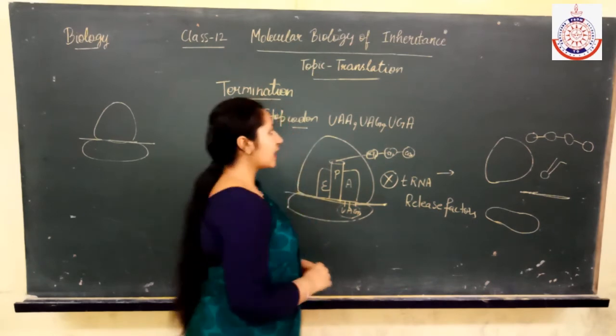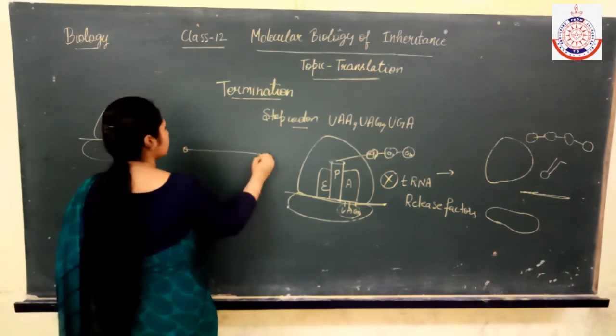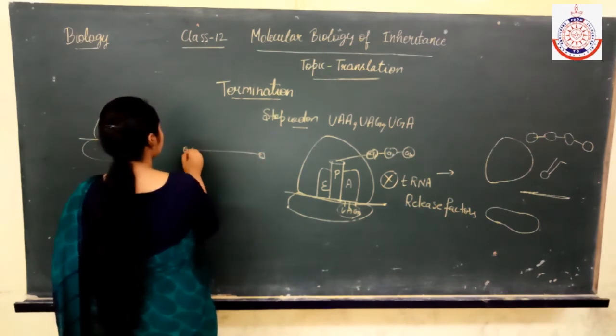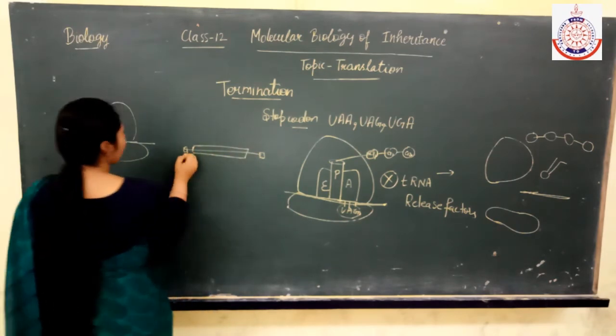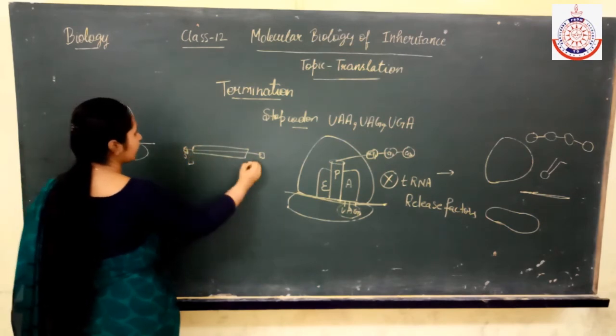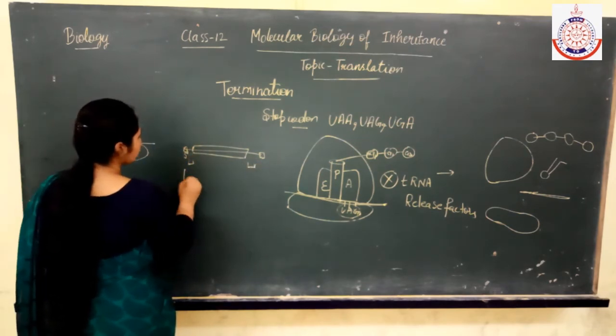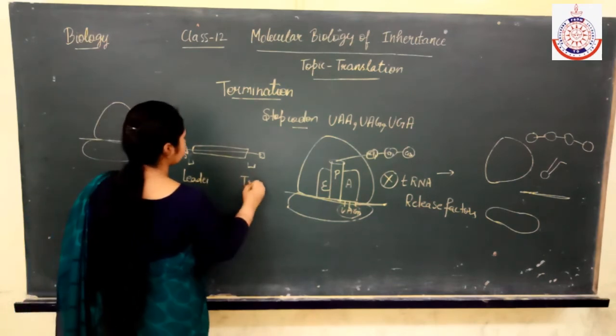One more thing, over the mRNA molecule, you have learned that between the coding region and the cap region, this sequence and this sequence are the leader and the trailer.